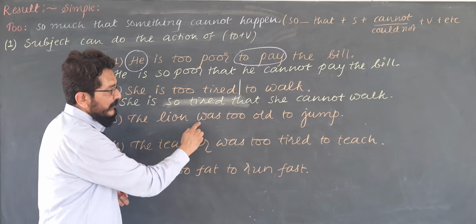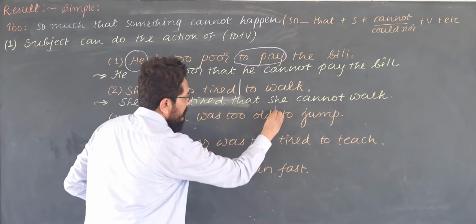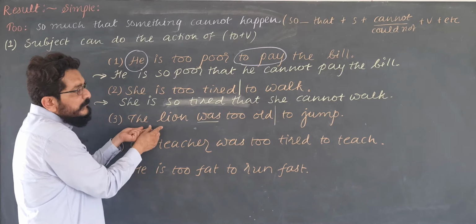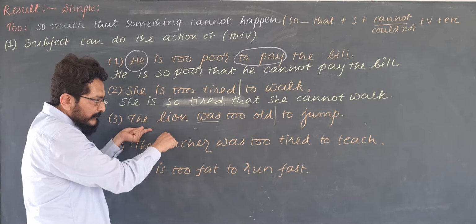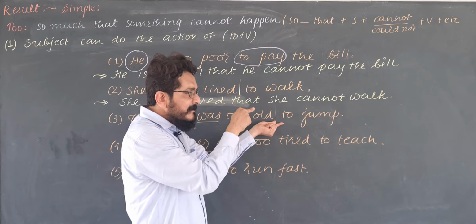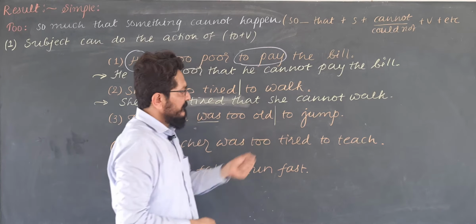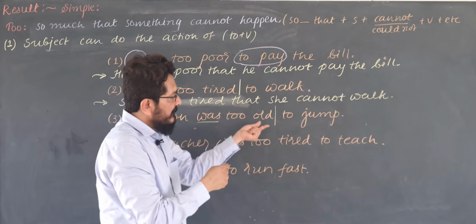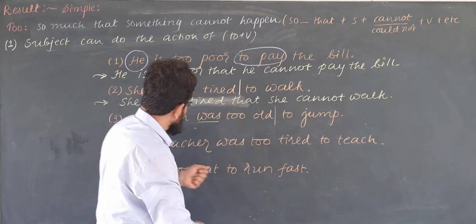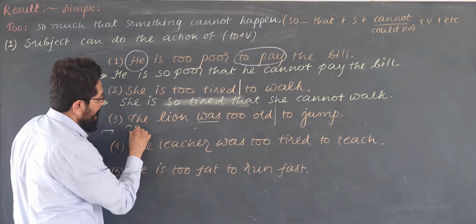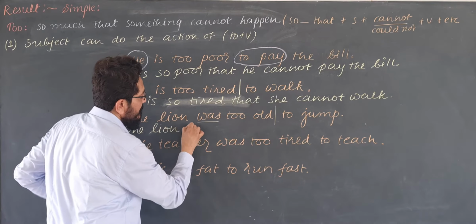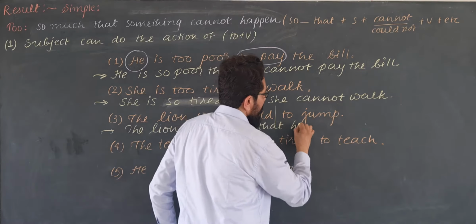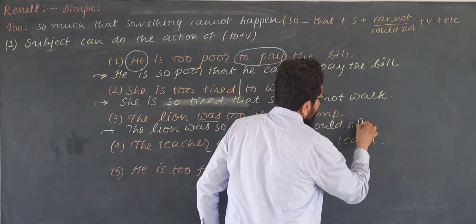The lion was too old to jump. This is past, right? So we will use could not. The lion was too old. સિંહ અત્યંત વૃદ્ધ હતો. આ ન થઈ શકે, એ જમ્પ નહોતો કરી શકે તેવો. The lion was too old. The lion was so old that he could not jump. So what is the answer? The lion was so old that he could not jump.